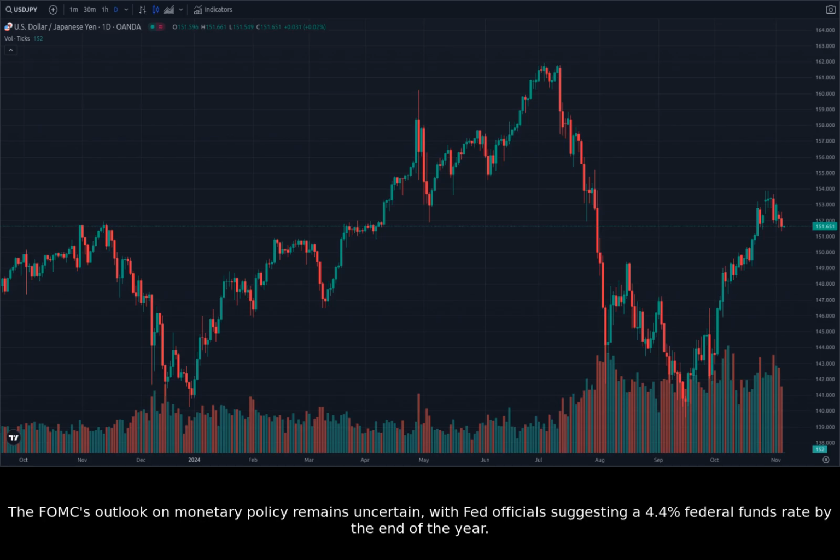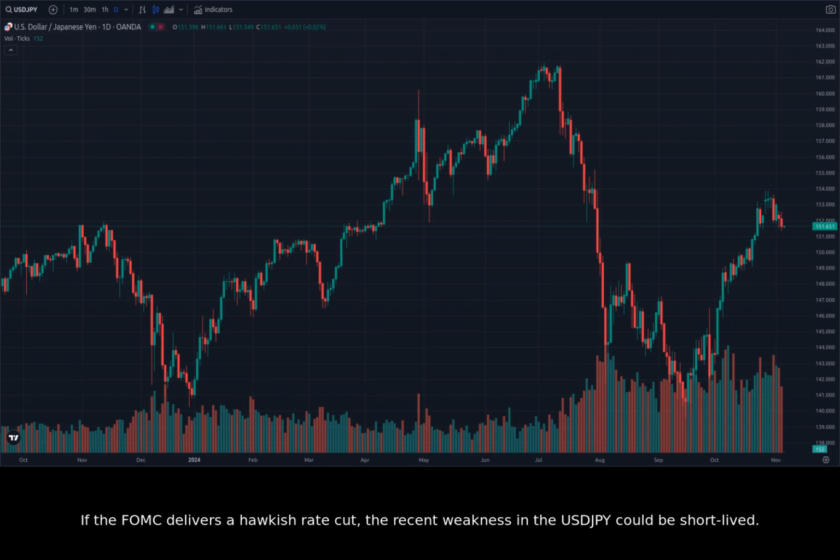The FOMC's outlook on monetary policy remains uncertain, with Fed officials suggesting a 4.4% federal funds rate by the end of the year. If the FOMC delivers a hawkish rate cut, the recent weakness in the USDJPY could be short-lived. The October high, 153.88, is a significant price level to keep an eye on, as it could act as resistance in the short term. The article also mentions the possibility of the USDJPY trading to fresh weekly lows ahead of the Fed meeting. We'll investigate these key price levels and their potential implications when we look at the charts.